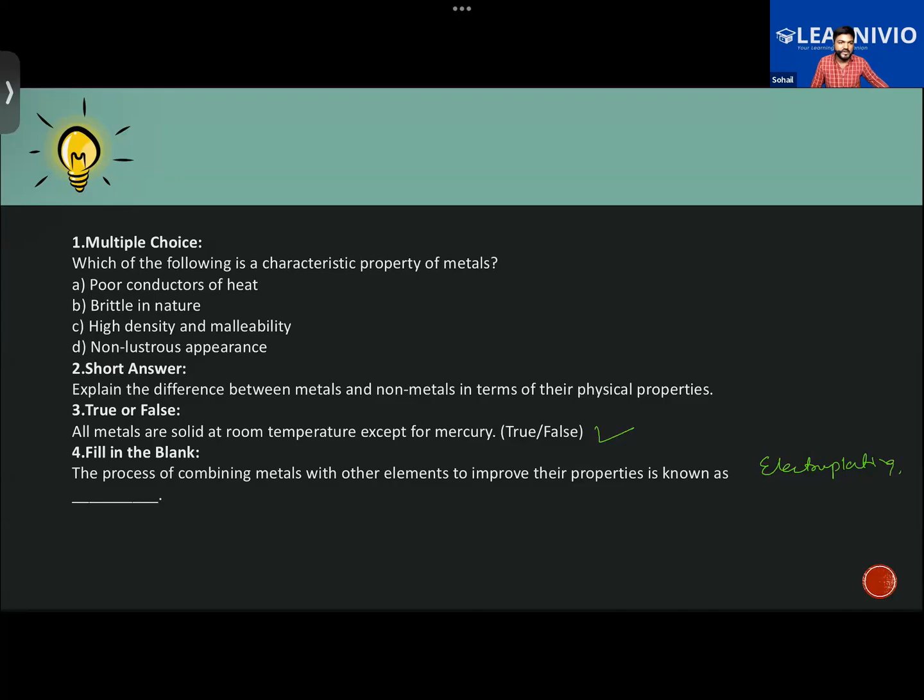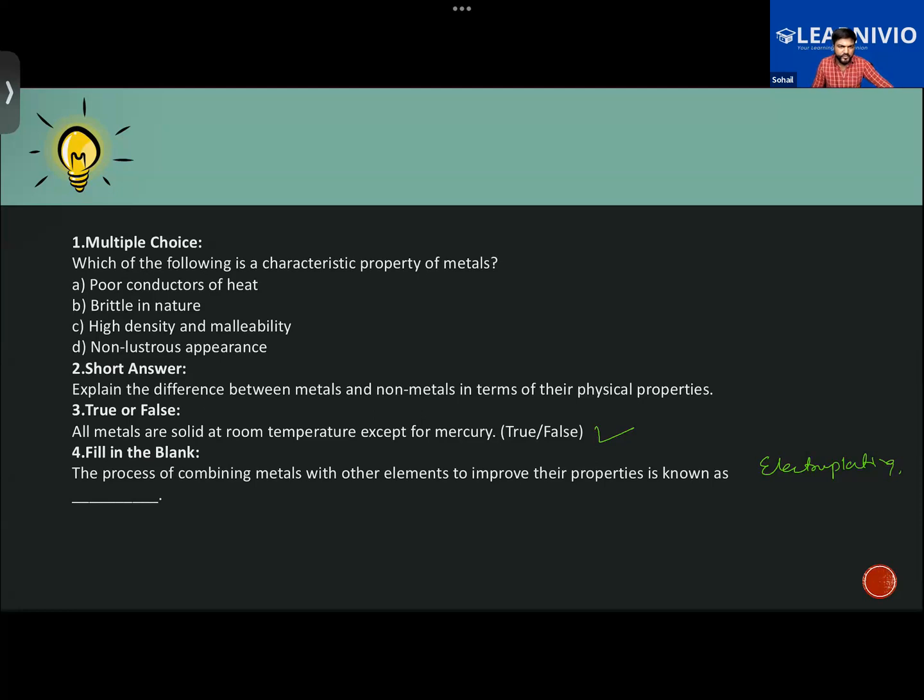Repeat again. In the second one, explain the differences between metals and non-metals. Basically, for metals, they are malleable and ductile, right? But then there were three exceptions, which were sodium, potassium. But then I don't remember the other one.